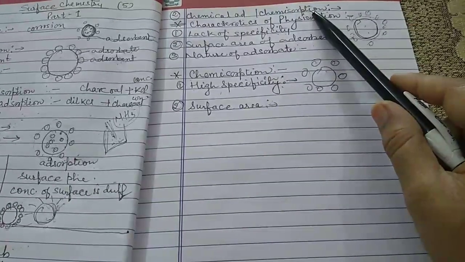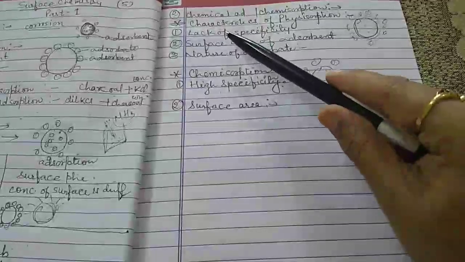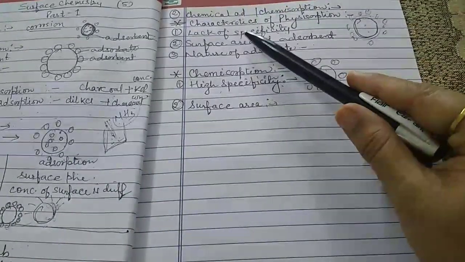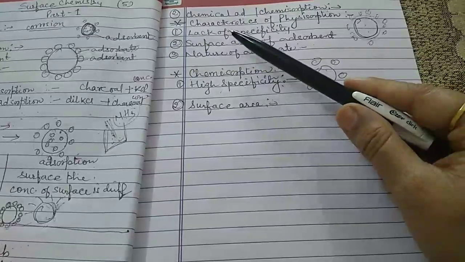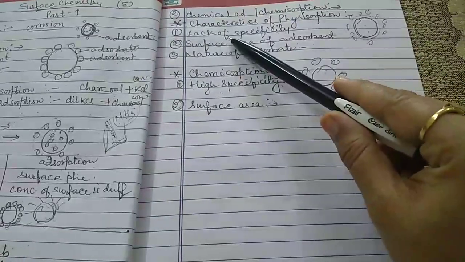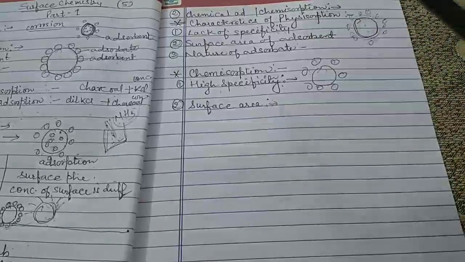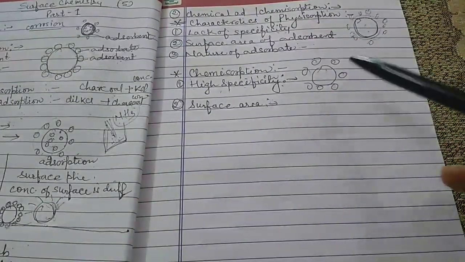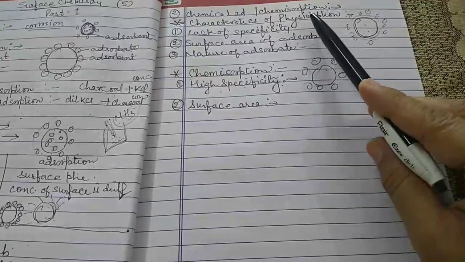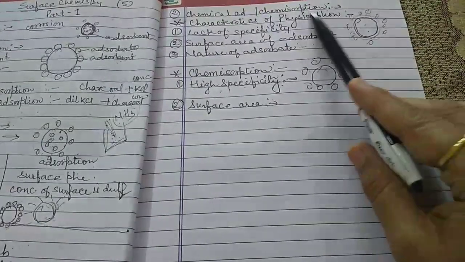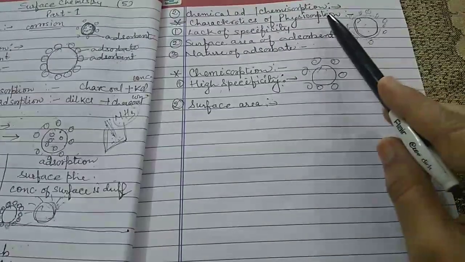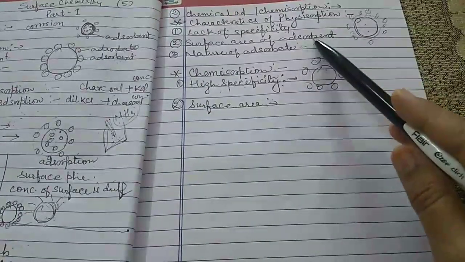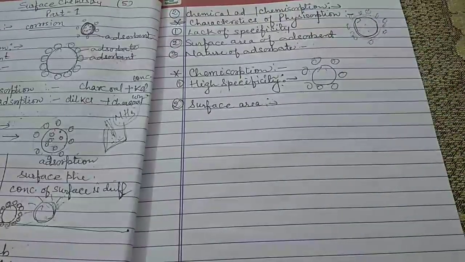First of all, we have to discuss physisorption. The first characteristic is the lack of specificity. The meaning of lack of specificity is that physical adsorption is not very specific to a particular molecule or a particular atom. So a given surface of adsorbent does not show any preference for a particular gas, as van der Waals forces are universal.